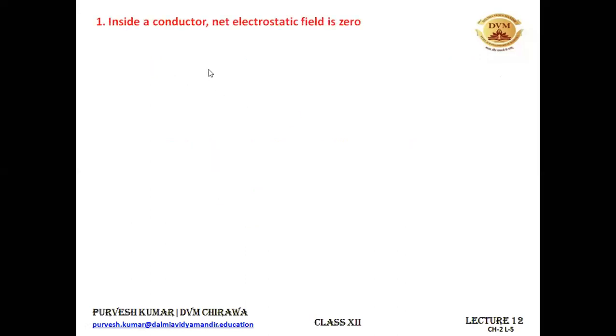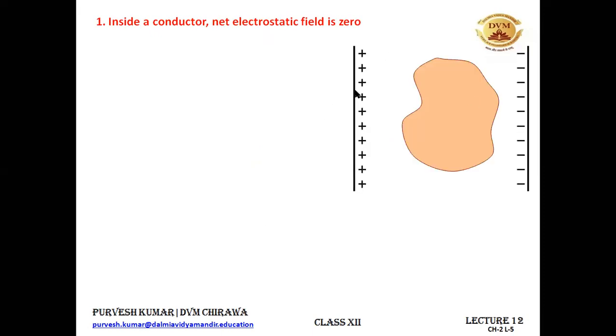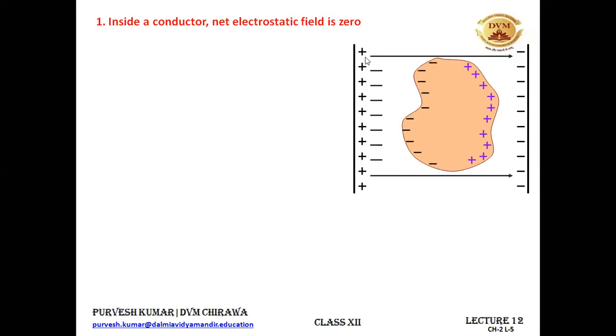When we place a conductor in an external electric field, the net electric field inside the conductor remains zero. So there won't be any electric field inside the conductor when it is placed in some external electric field. It happens like this: this is a conductor and I have placed this conductor in some external electric field, directed from this positive terminal towards this negative terminal.